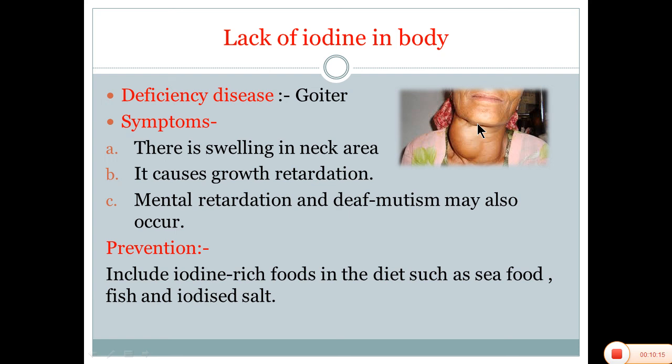Friends, all the diseases can be cured if we take proper precautions and use a balanced diet. Keep the diet balanced by taking all types of food.